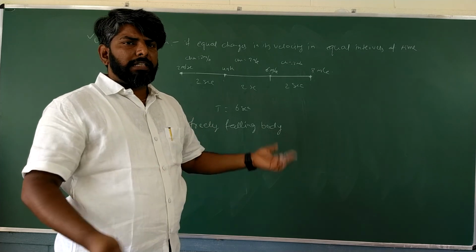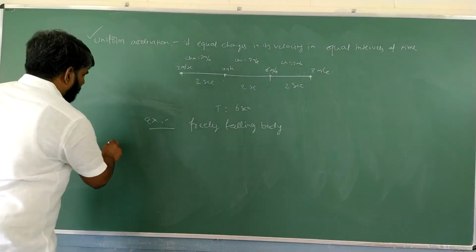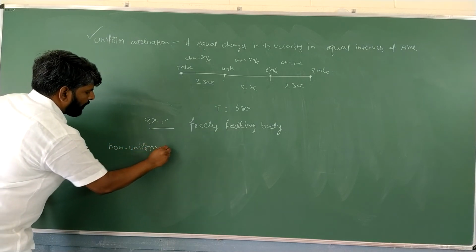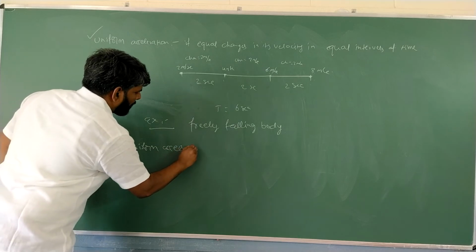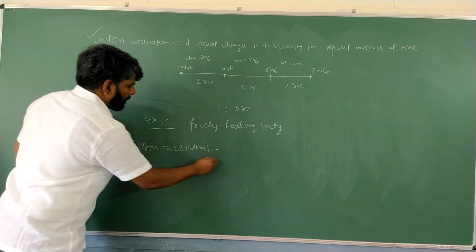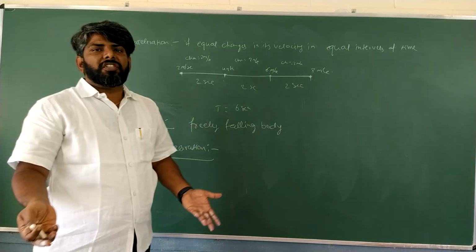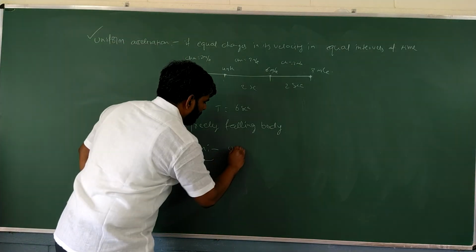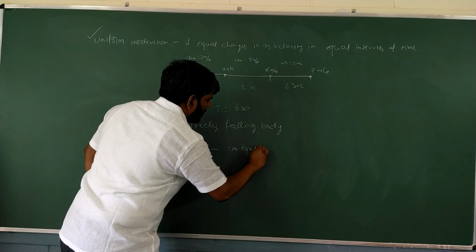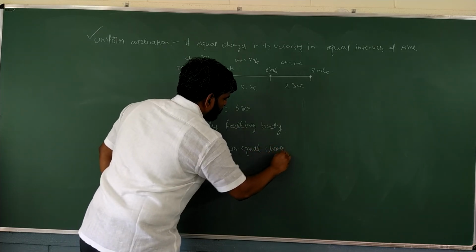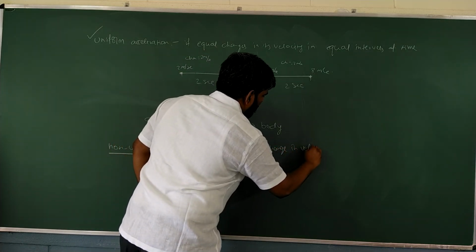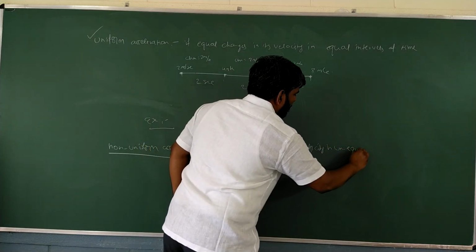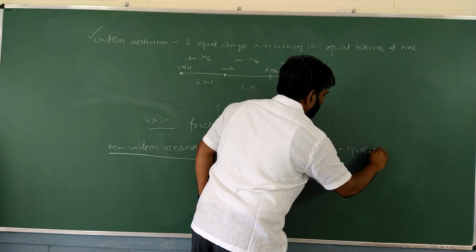Got it? In the same way, non-uniform acceleration. Non-uniform acceleration means unequal changes in velocity in unequal intervals of time. Simple. Unequal changes in velocity in unequal intervals.